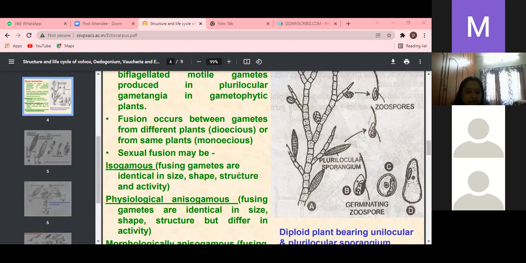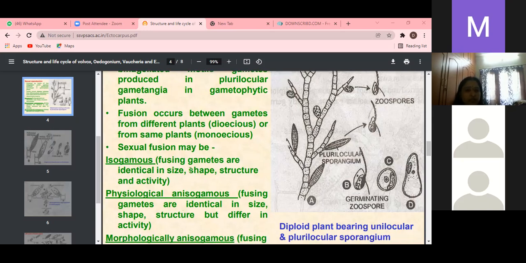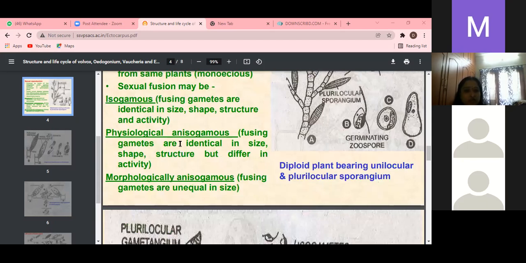In isogametes, the gametes are of identical size, structure and shape. In physiological anisogametes, the fusing gametes are identical in size, shape and structure but differ in activity.